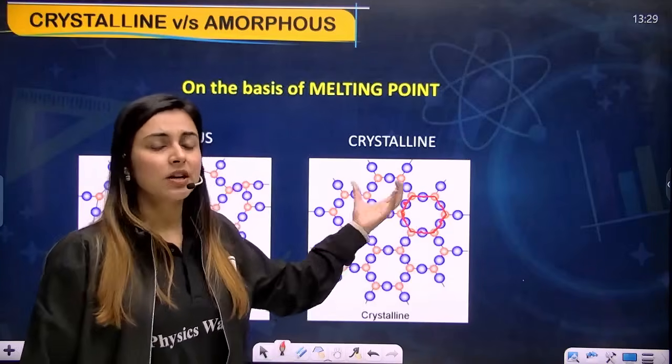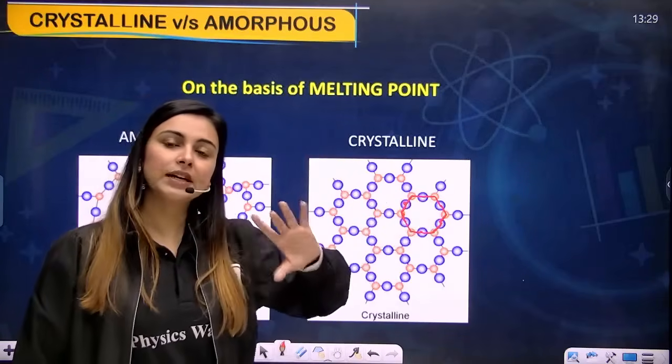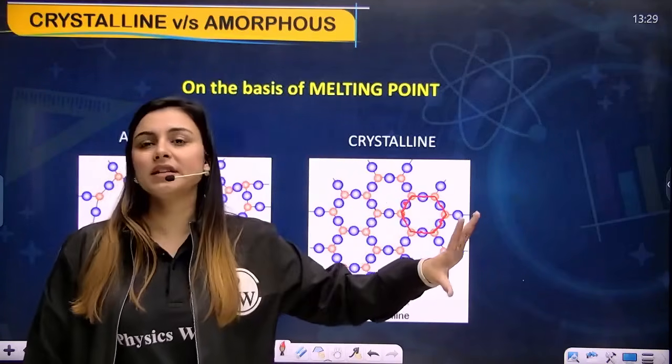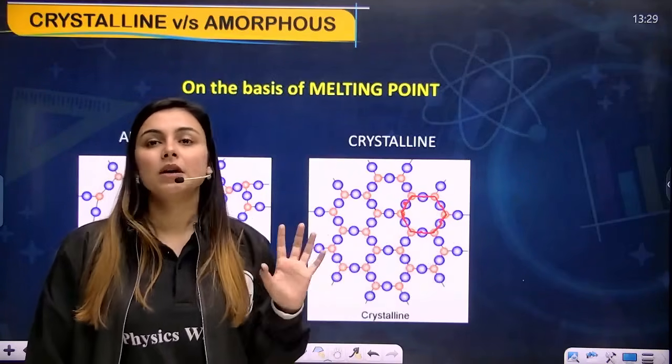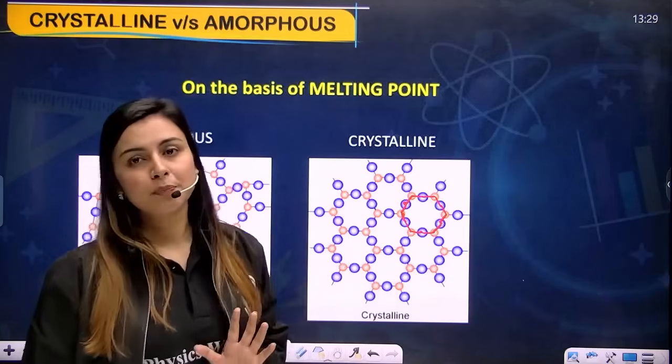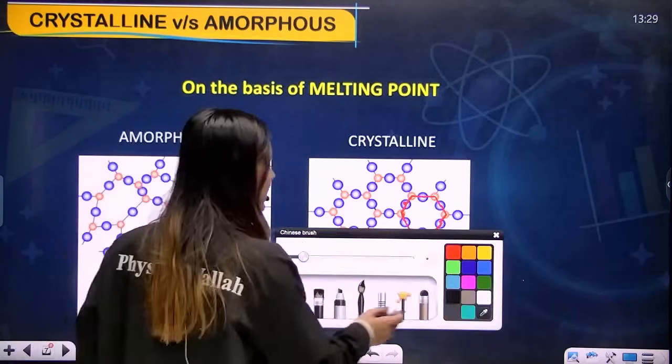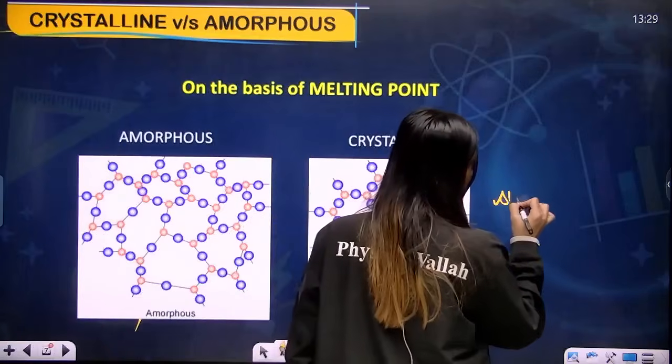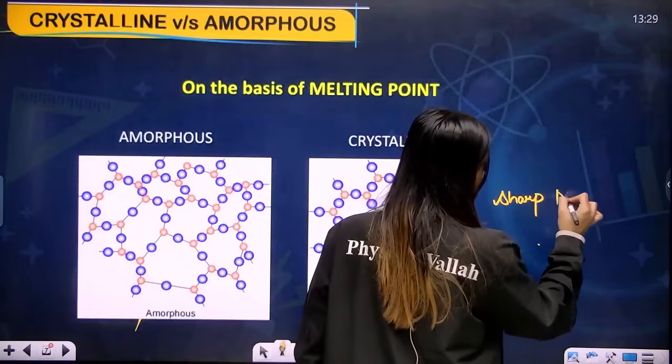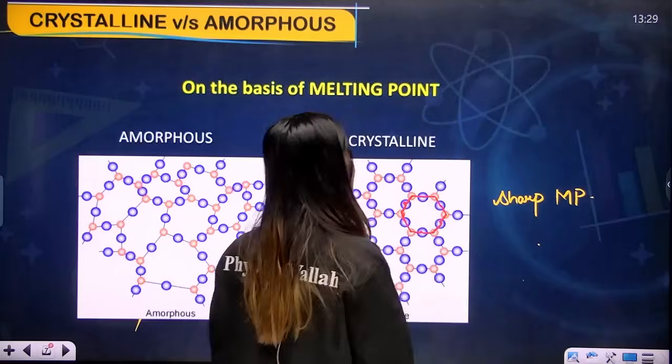They won't need variation of temperatures. They'll need only one particular temperature where all the interactions, since they are equal, break together and you get the melting point. So we can say that we have a sharp melting point here.